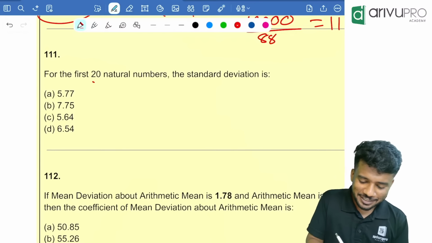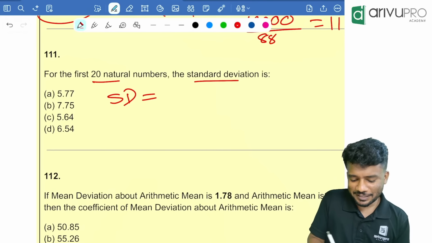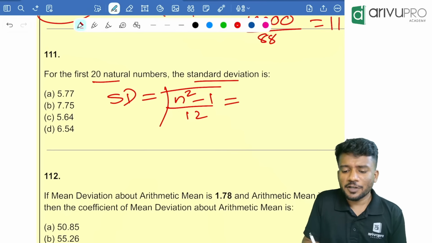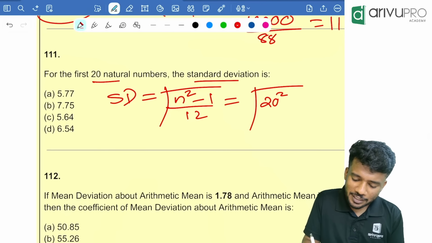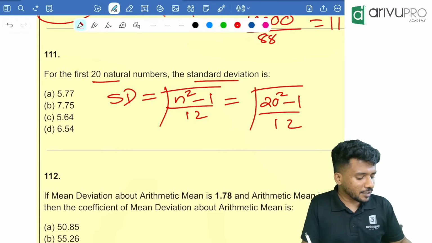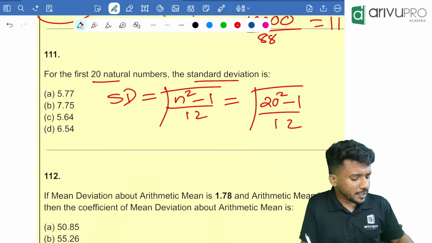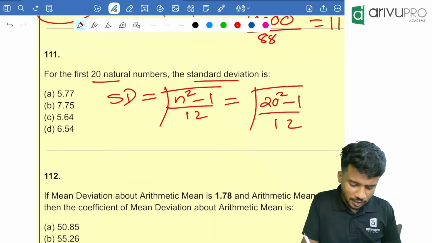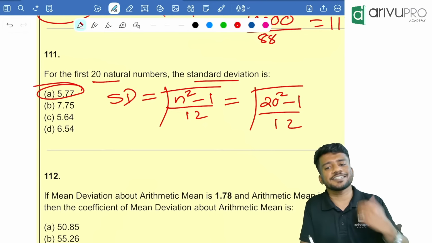Another repeated question. For the first 20 natural numbers, standard deviation SD for n natural numbers is the square root of (n square minus 1) divided by 12, which is equal to root of (20 square minus 1) divided by 12. Take your calculator. 20 into 20, minus 1, then divide by 12, then click root. How much is your answer? 5.77 is your answer. Yes.